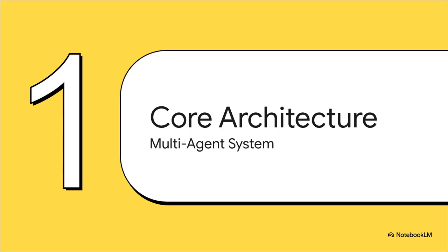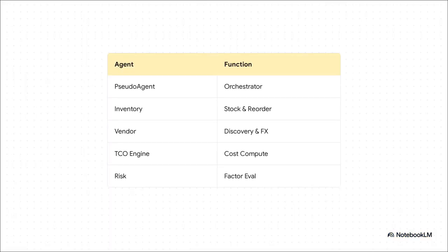Moving to our core multi-agent architecture. To eliminate these enterprise bottlenecks, we've engineered a highly robust, 5-layer hierarchical model. The brains of the operation is a central pseudo-agent orchestrator. For the judges reviewing the codebase, you can check Section 11 for this controller logic. It manages 4 highly specialized, stateless subagents: inventory, vendor discovery, cost computing, and risk evaluation. And you'll find their functional wrappers in Section 5. Keeping these concerns strictly separated makes the whole system highly modular.